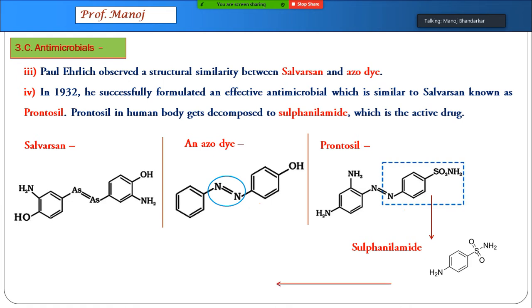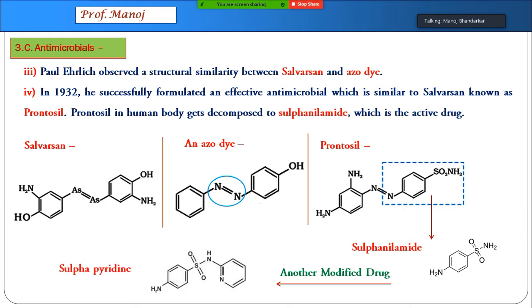It was also later modified to form a chemical called sulfapyridine. So you can see salvarsan got modified to prontosil. Prontosil was simplified to sulfanilamide, which was further modified to sulfapyridine. This was about general antimicrobials.